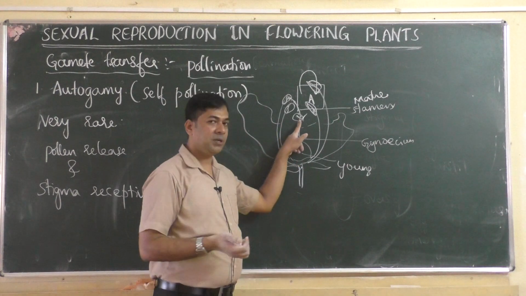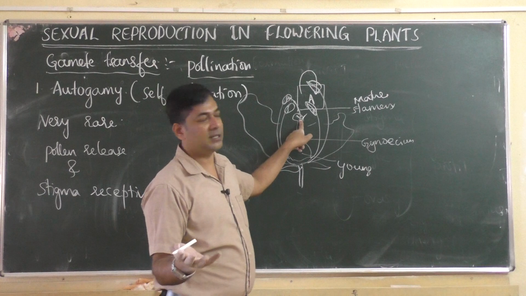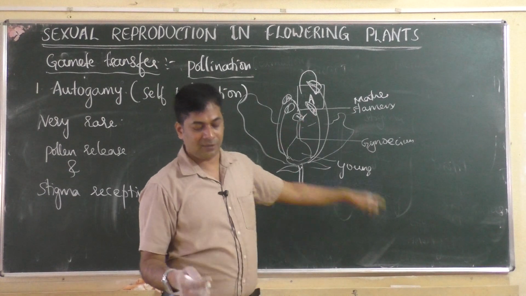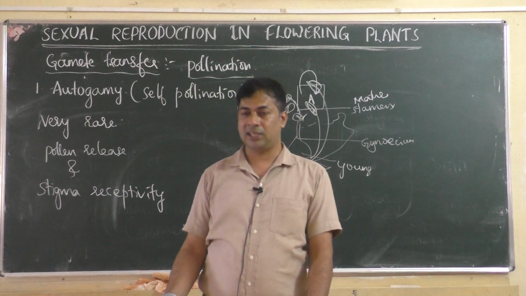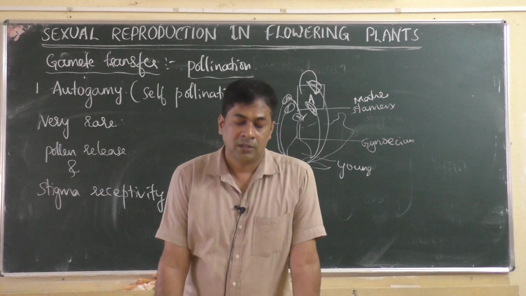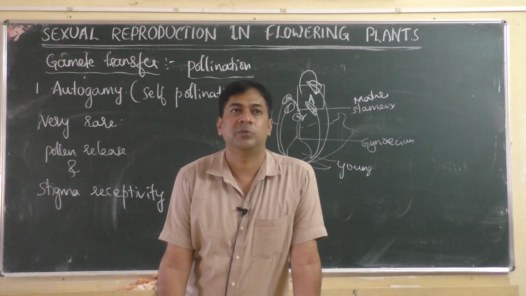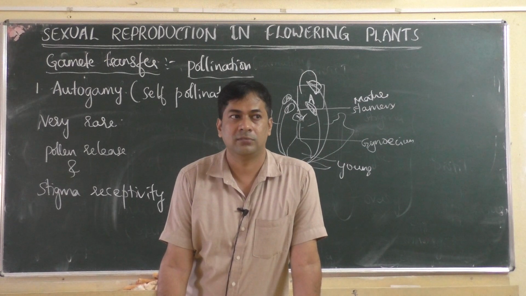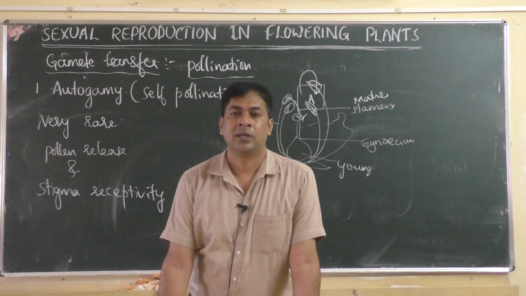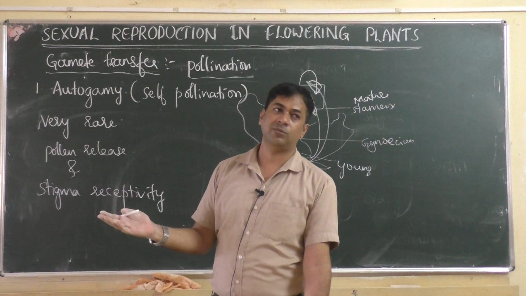But a young stigma cannot produce the chemical. This is like the example I gave in the last class: suppose a human male is just 10 years old. He is young, he is not mature. But the female is already 30 years old.